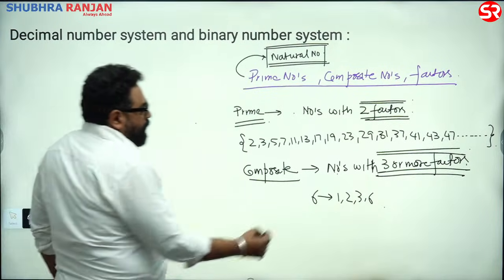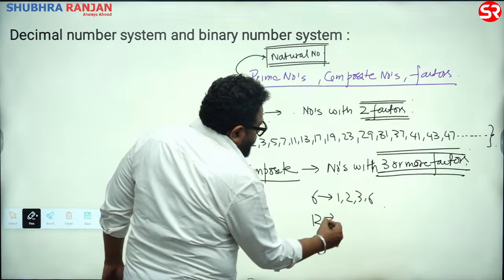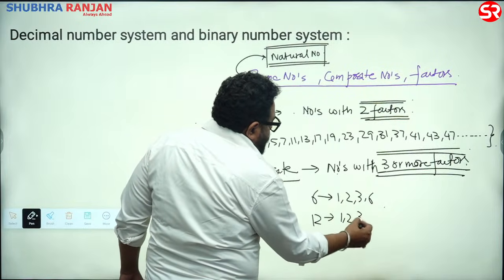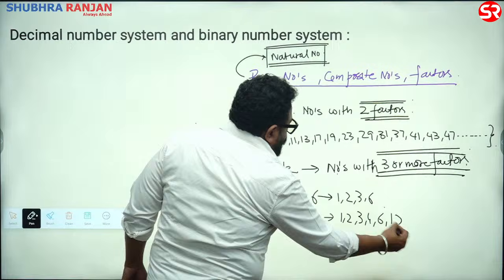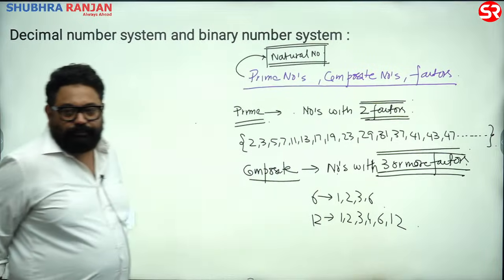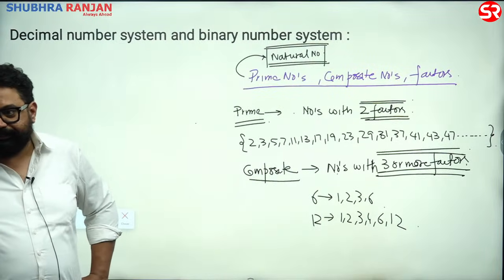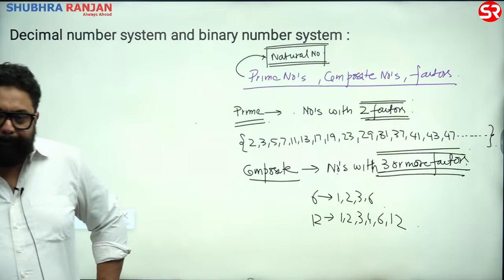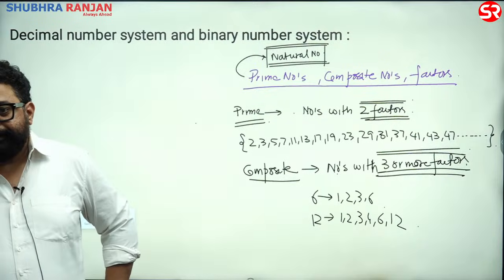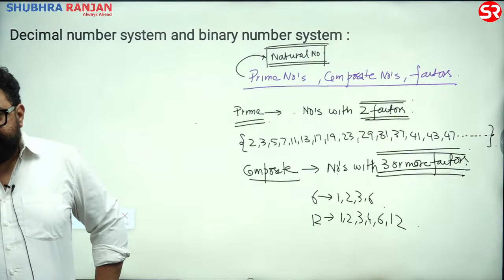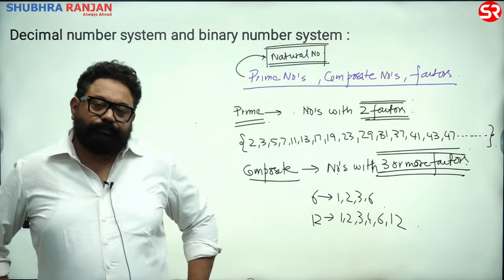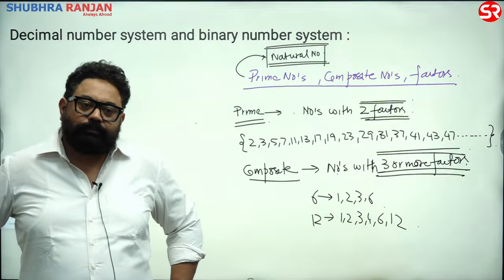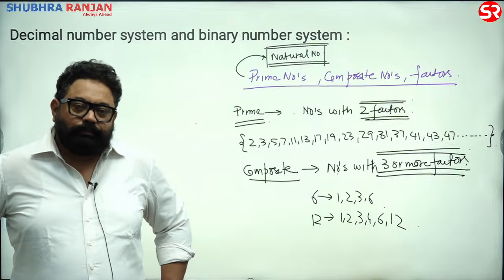Then 12 is a composite number. Factors 1, 2, 3, 4, 6, 12. Composite. Clear?